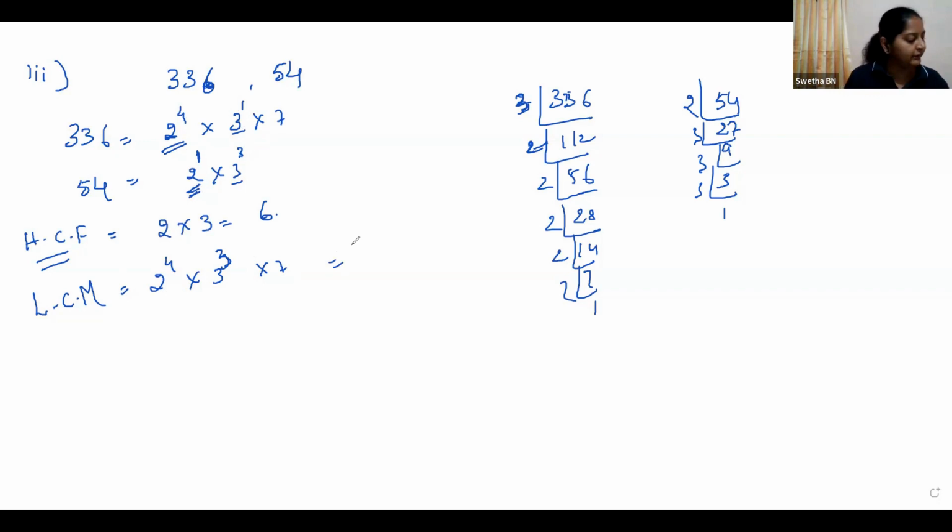See, if you multiply these numbers, you will get 3024. Okay, 3024. And let us check the relation. HCF into LCM is equal to the product of the numbers.